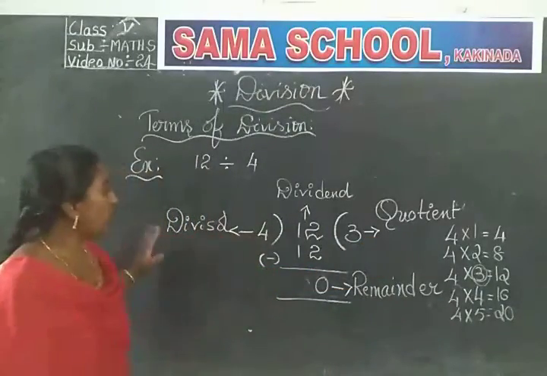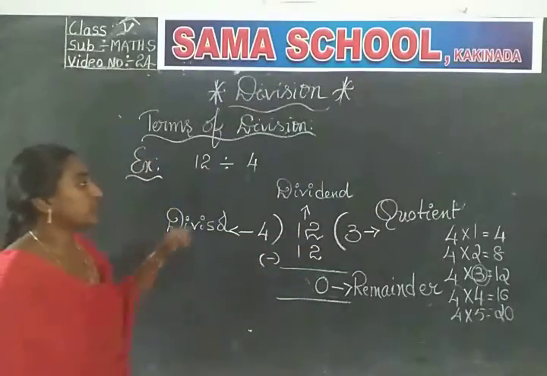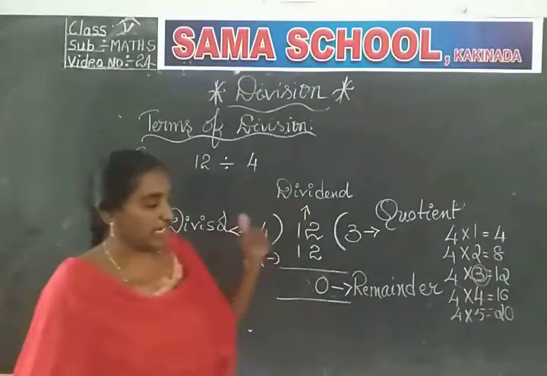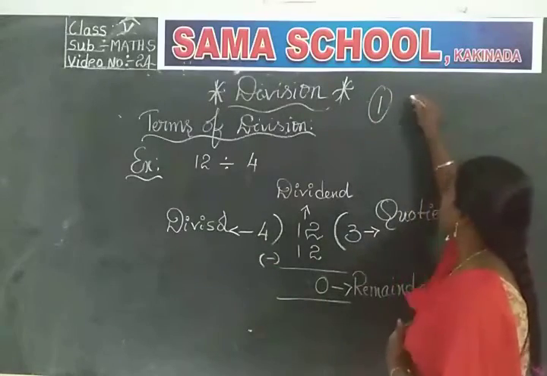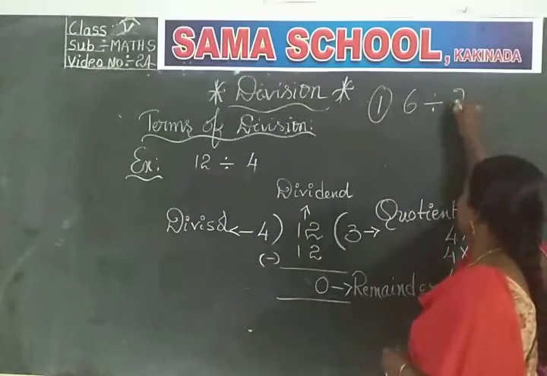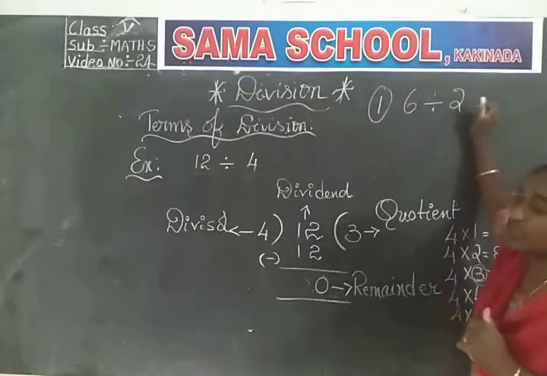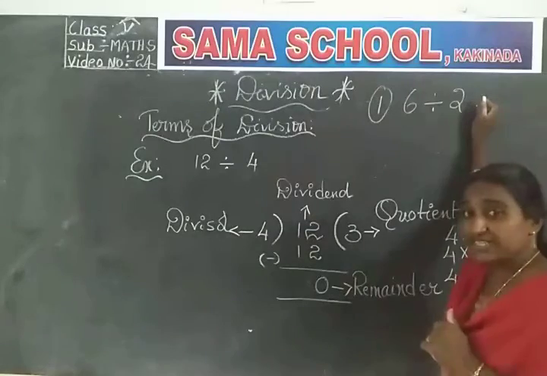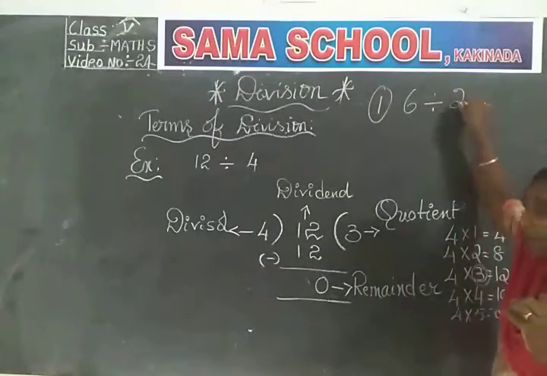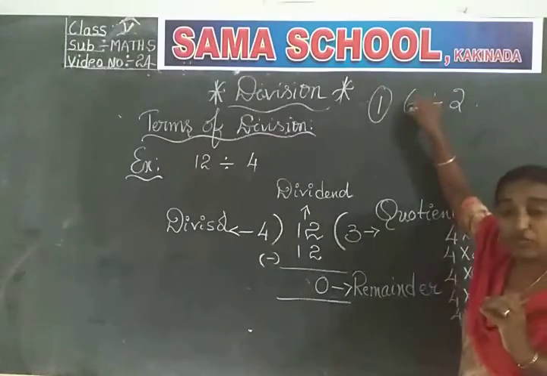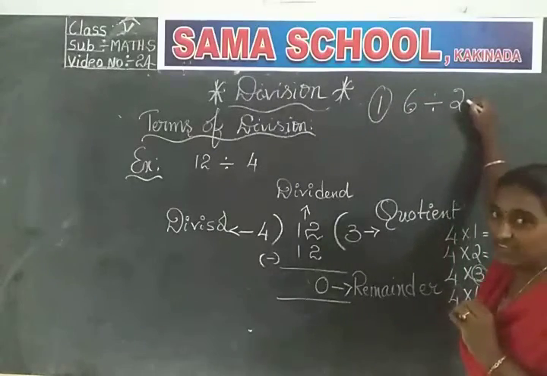Okay children, so how many terms do we have in division? We have 4 terms. What are the 4 terms? Dividend, divisor, quotient and remainder. See, here I want to give you a question. 6 divided by 2. Without doing division, you tell me what is dividend and what is divisor. Just now what I said, always the big number represents the dividend, right? Among these two numbers, which is the big number? 6 is the big number. So 6 is dividend, and 2 is divisor.